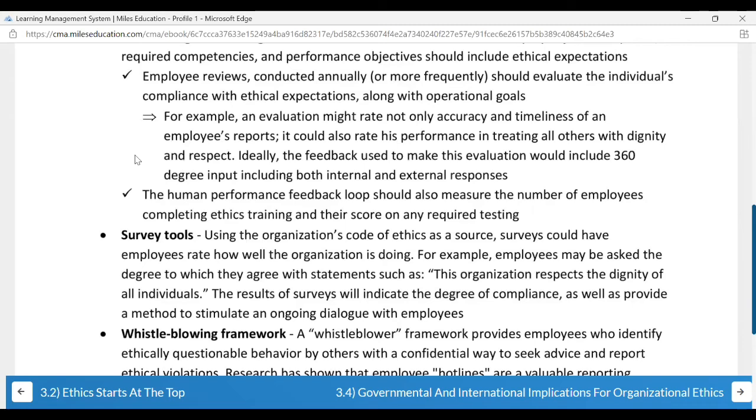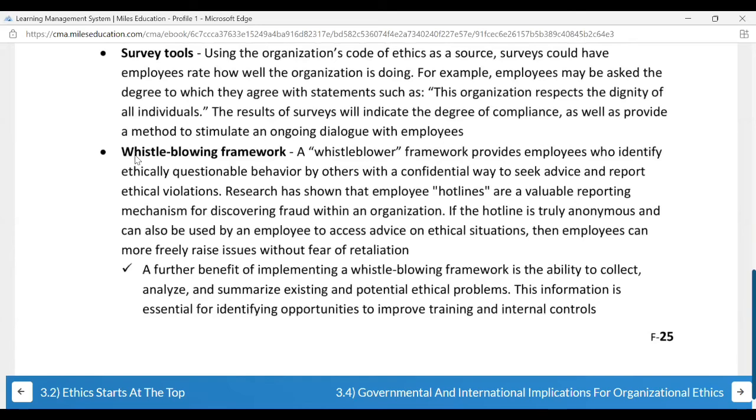Whistleblowing framework. If you feel that something wrong is happening in the company and you want to report it, every company, even small size, has a whistleblowing framework. You can go according to that framework. If you feel your immediate senior is part of that fraud, you can report to his senior. Or in India it is a rule that if everyone is involved and you find a fraud, you need to report it to the Ministry of Corporate Affairs. So reporting is required, and if it's an immediate senior, please also let their senior know.